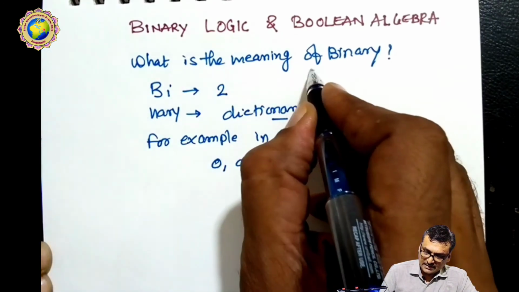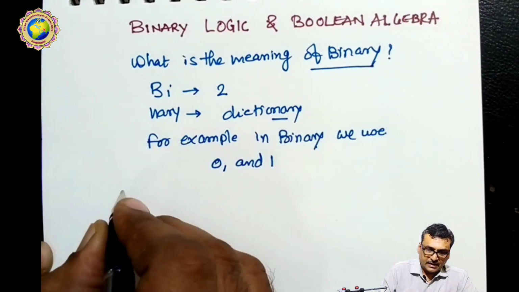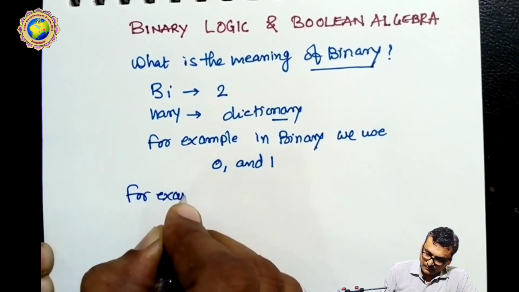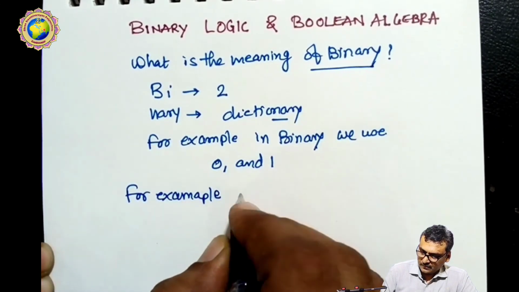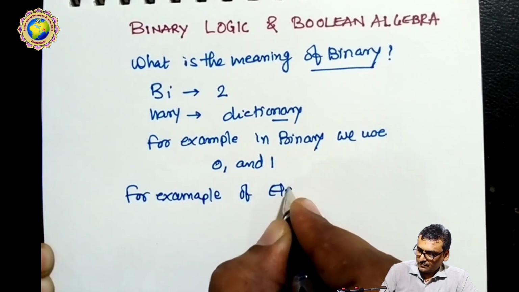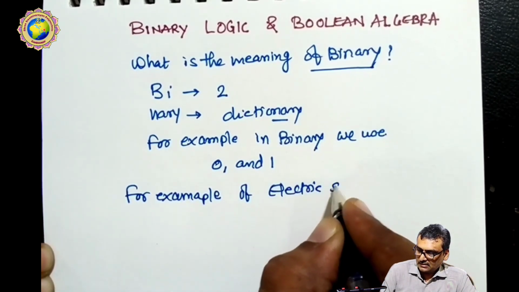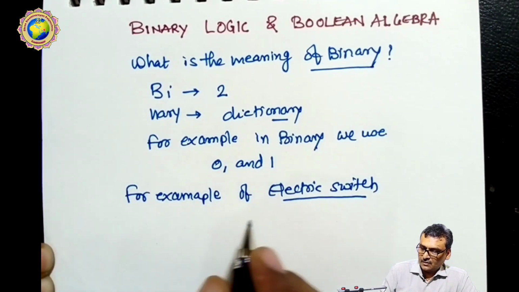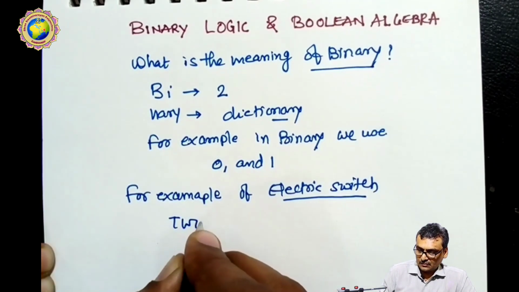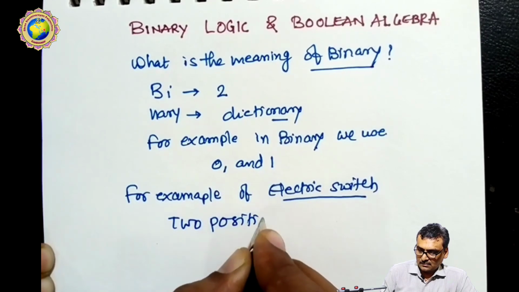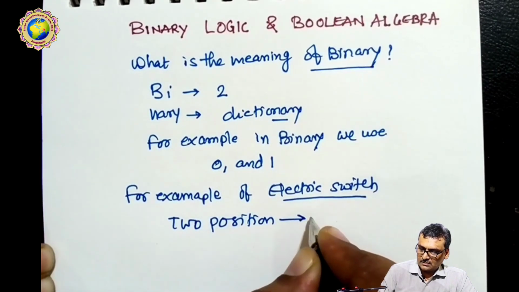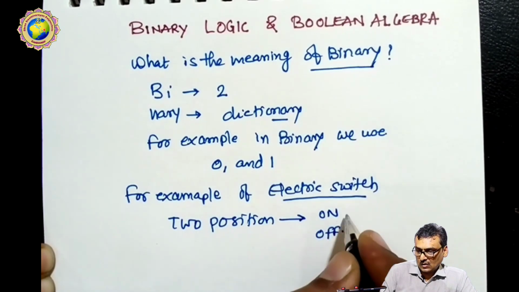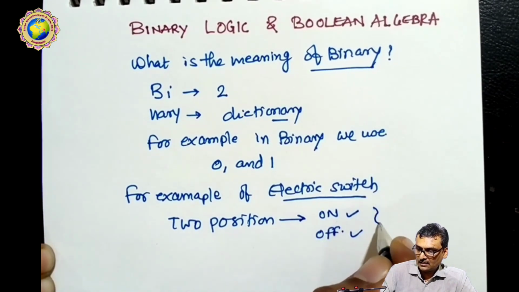Now, for example, take the example of an electric switch. Everyone knows a switch has two positions, meaning either the switch is on or the switch is off.